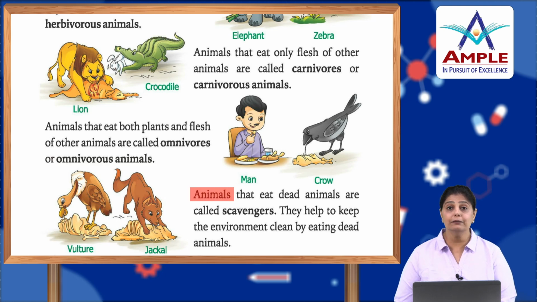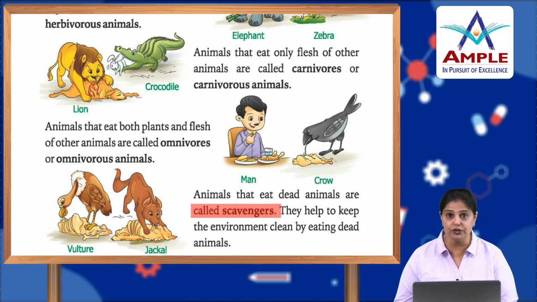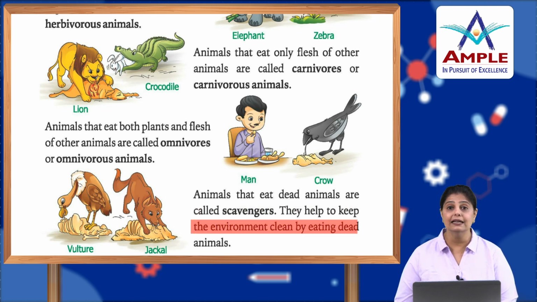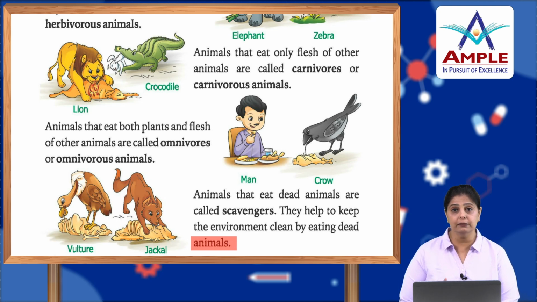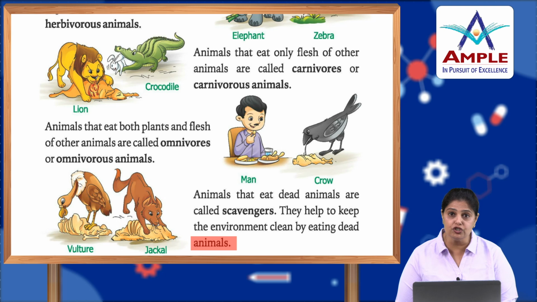Animals that eat dead animals are called scavengers. They help to keep the environment clean by eating the dead animals. So, suppose the animal has been hunted by the lion, it eats however much it wants of that animal, and then the remains of that animal are eaten by these scavengers.